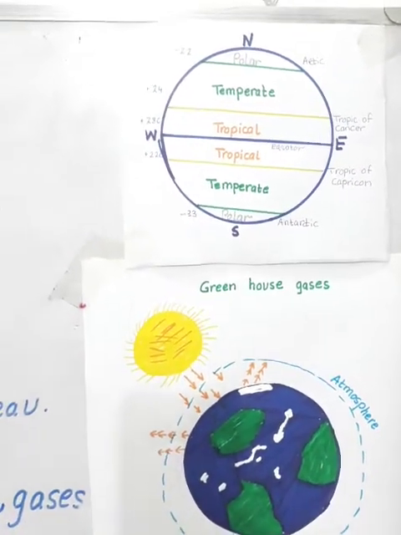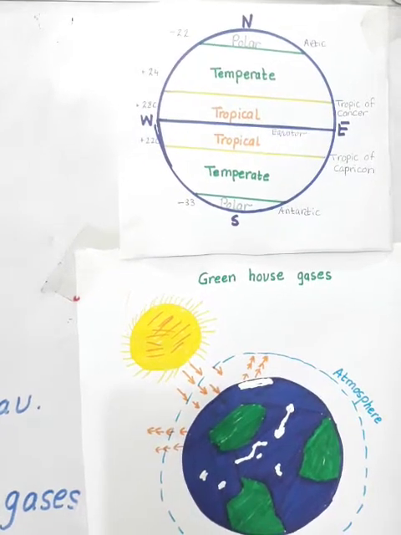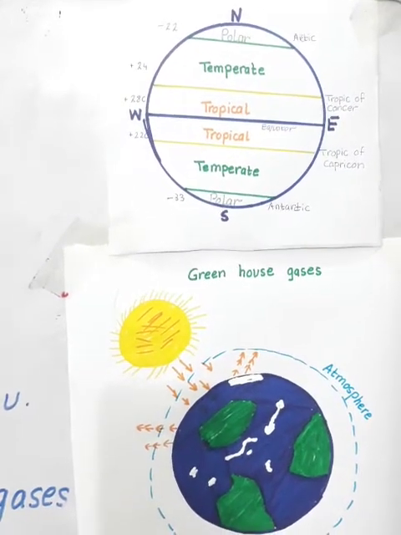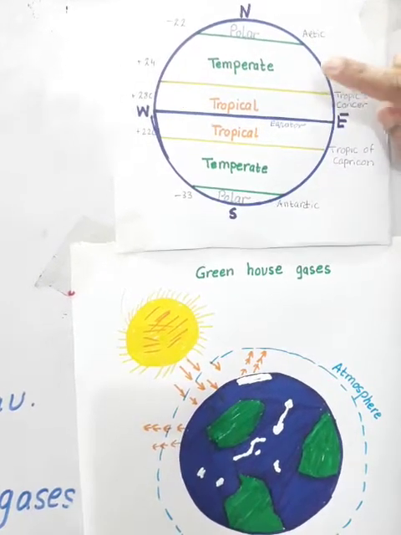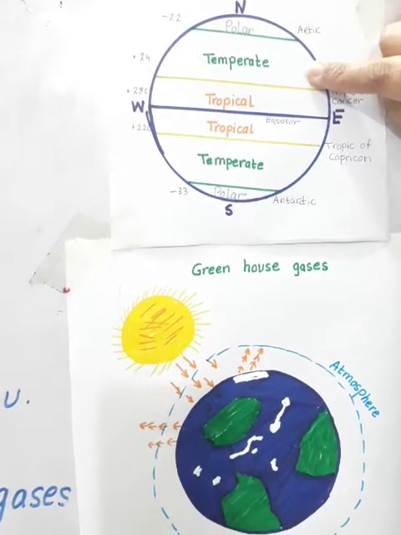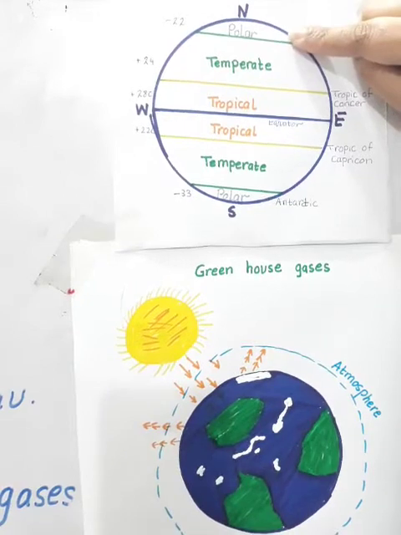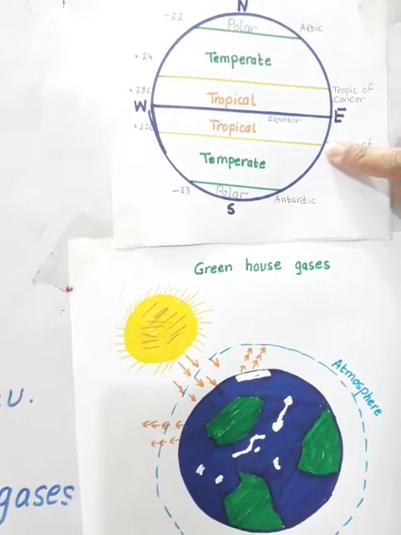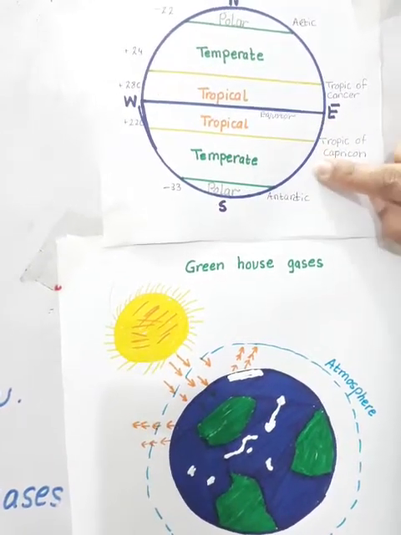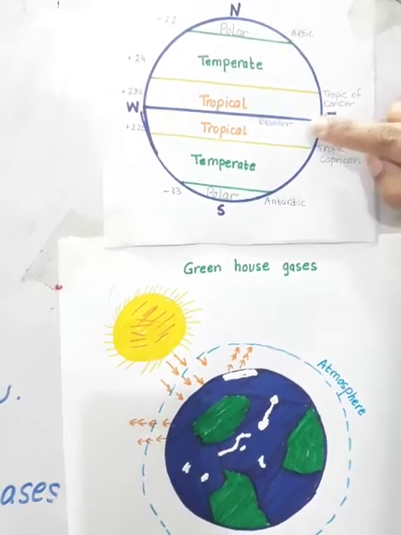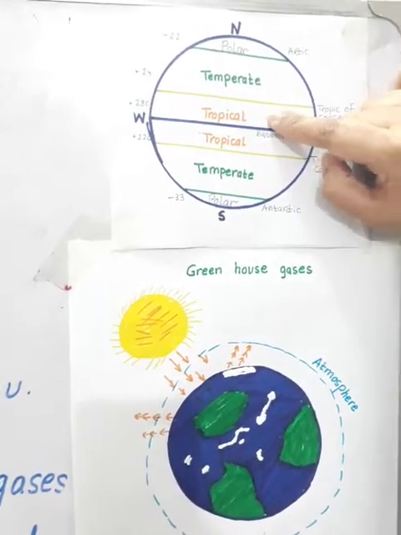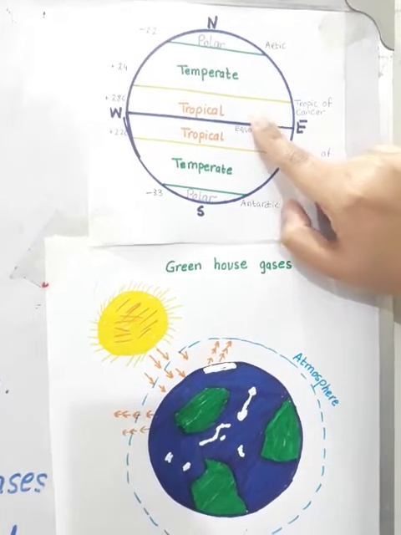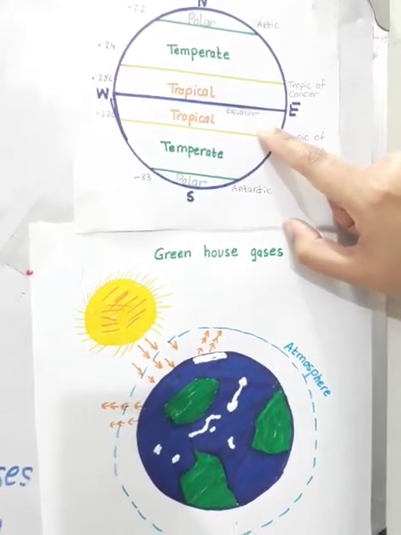Okay, we divide our climatic zones into three main parts: tropical zone, temperate zone, polar region. In the southern hemisphere as well: tropical, temperate, polar. The tropical zone is near the equator, like this is the northern tropical region, this is the southern tropical region.